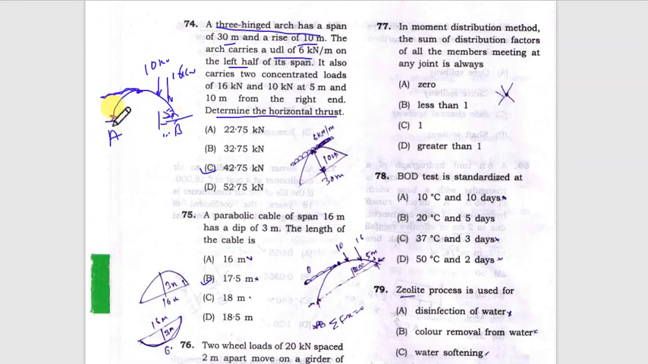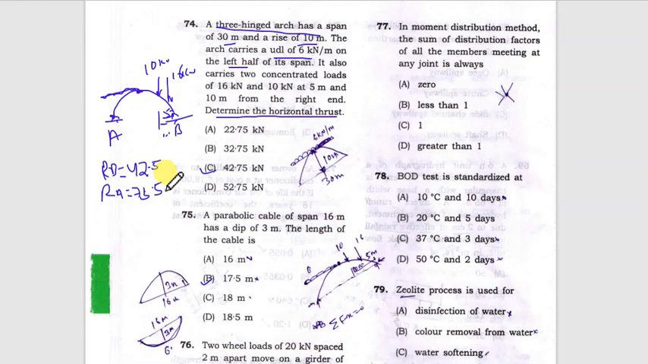That means RB will be 42.5 kilonewton, and RA will be 73.5 kilonewton. So in this way, you can easily find the reactions.